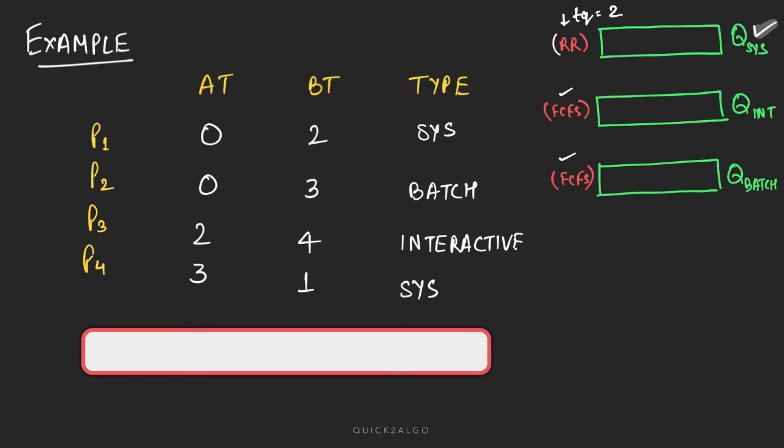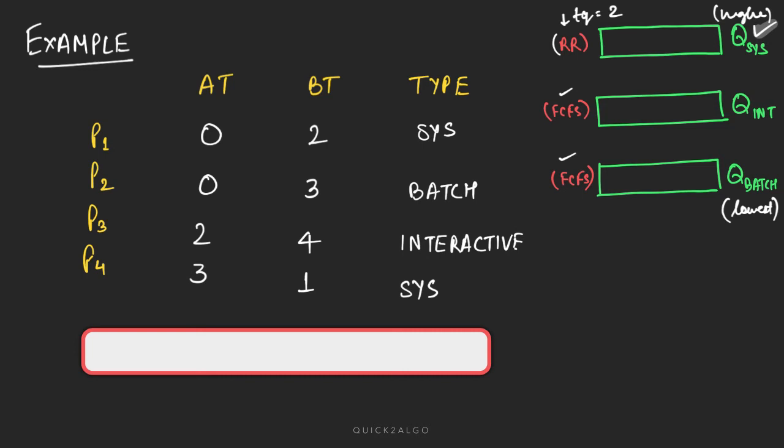For simplicity's sake, they can follow any scheduling algorithm except multi-level queue, because multi-level queue cannot be implemented within a multi-level queue. So round robin, FCFS and FCFS, we have assumed. The system queue will have the highest priority and batch the lowest priority. This is just from the previous diagram; you can go and take a look at that.